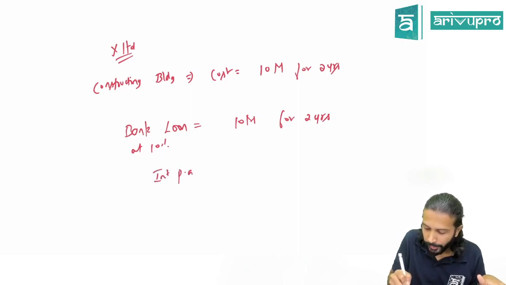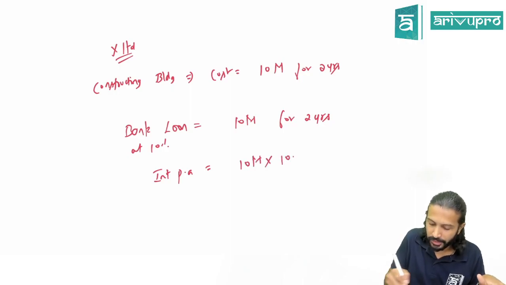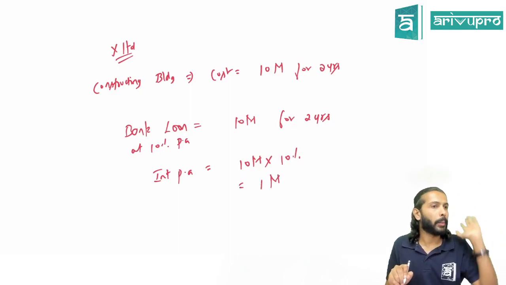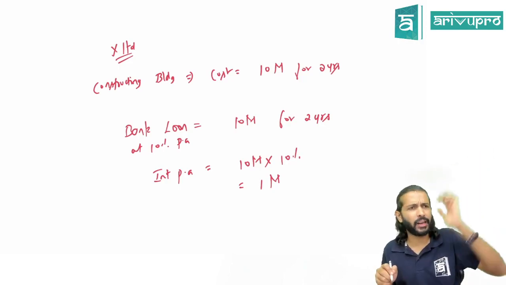Can you tell me the interest per annum? What is the interest that you will pay to the bank every year? $10 million is your loan amount. Interest is 10% per annum. That means how much interest will you pay every year? 1 million. Got it? Ideally, you used to transfer this interest to the P&L account, correct?